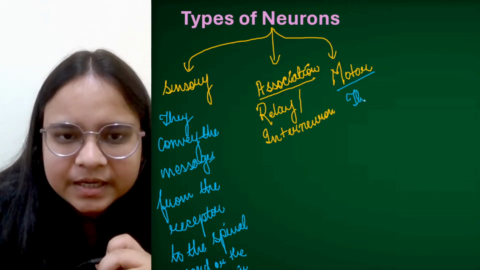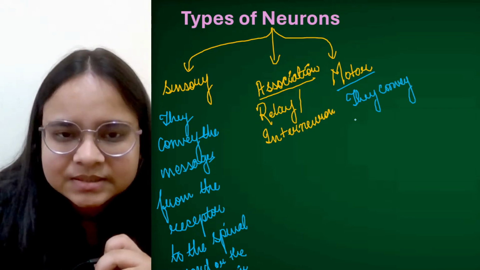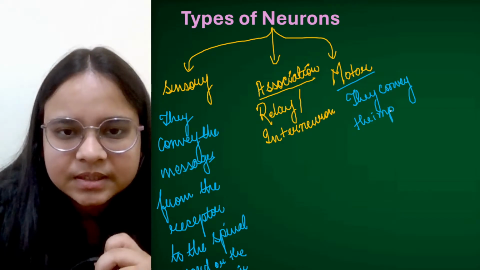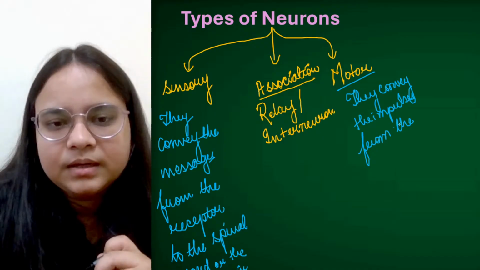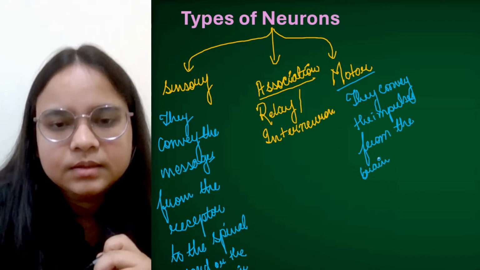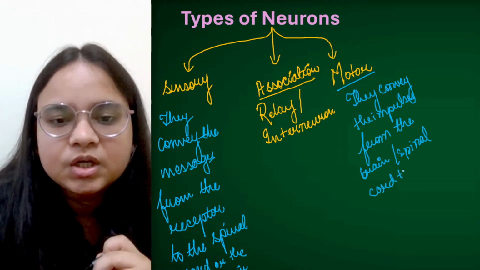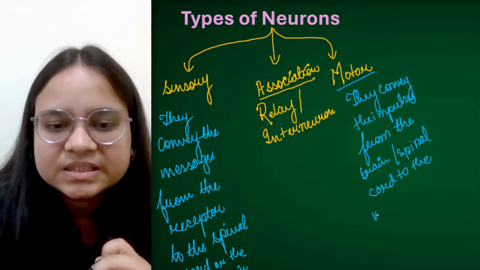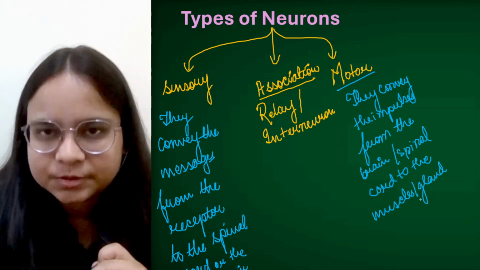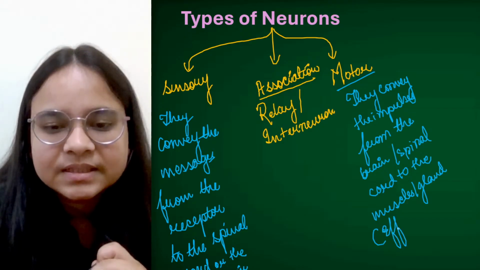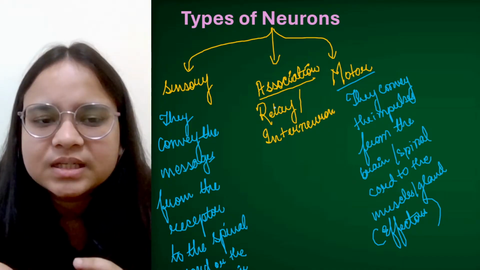We can say they convey or transmit the impulses from the brain or the spinal cord to the muscles or glands, which will produce the response, which we call effectors.